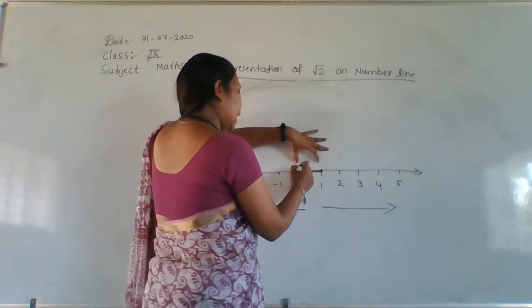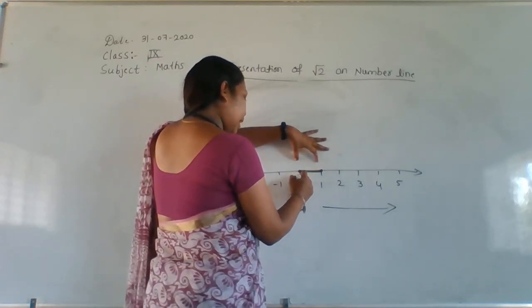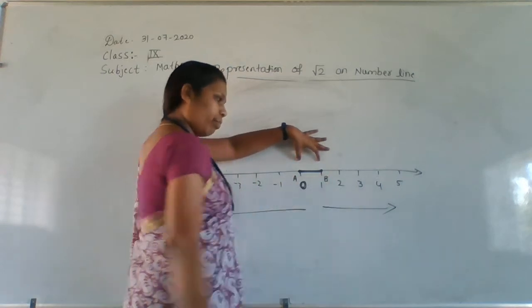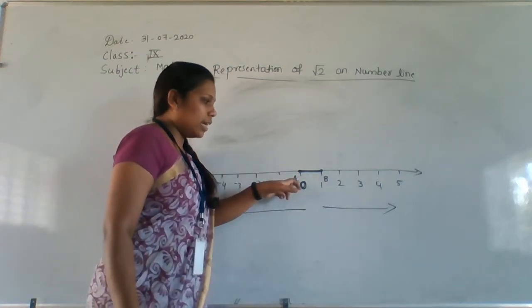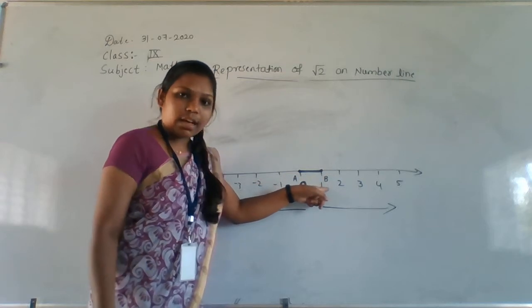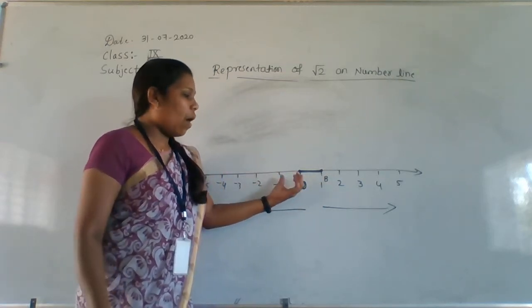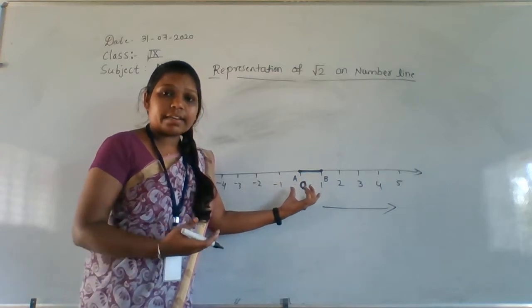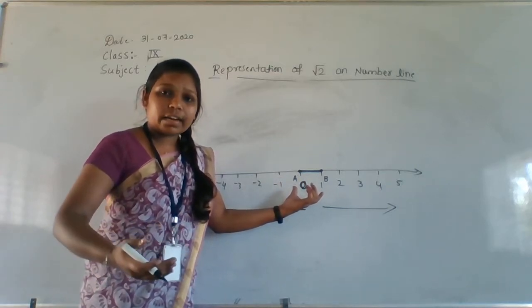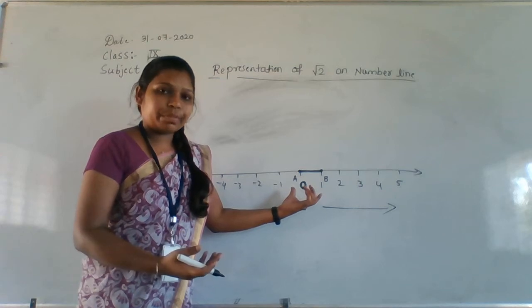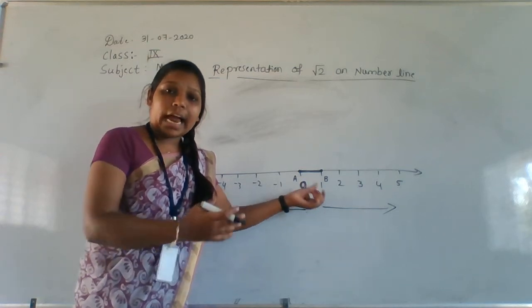Give the name A to this point and B to this one. This 0 is A and here 1 is B. You have to give names for that. Otherwise you can take any names. I am taking A and B here. If you want to take other letters, you can. Don't restrict yourself to A and B only.